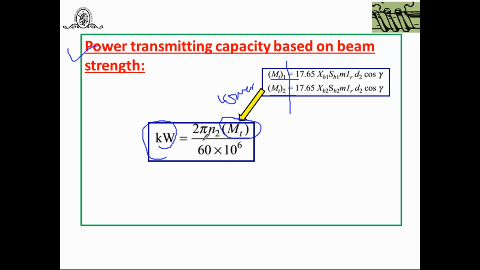2 pi into N2 means output shaft speed. With the lower value, you will get the power rating in kilowatt. In this way, you can find out the power transmitting capacity based on beam strength.